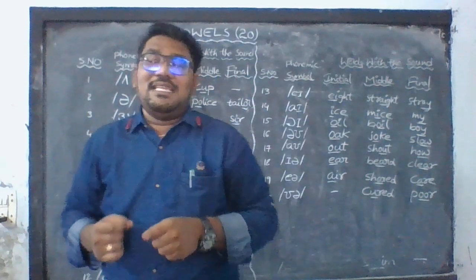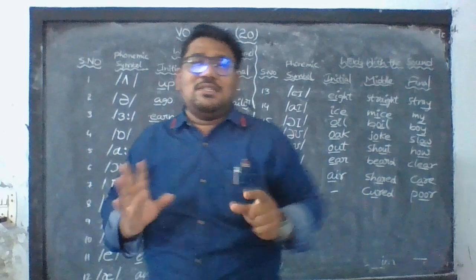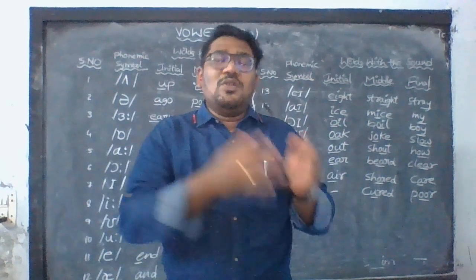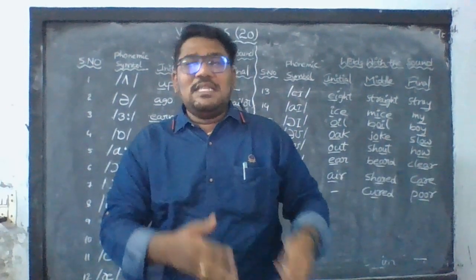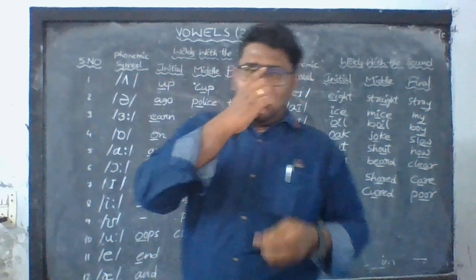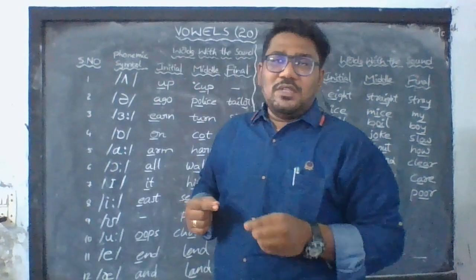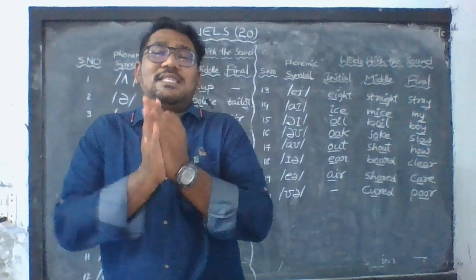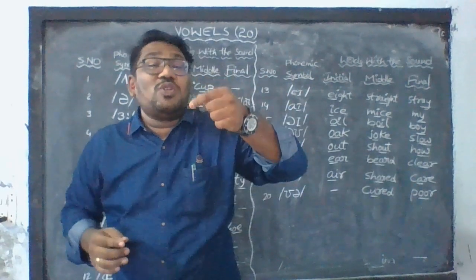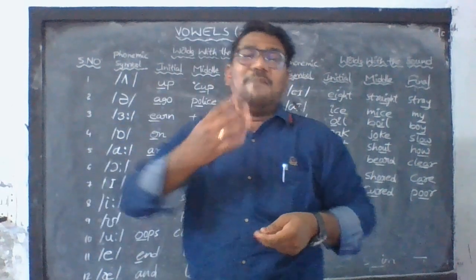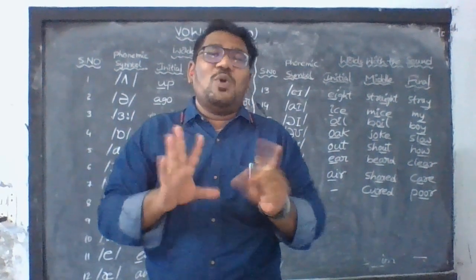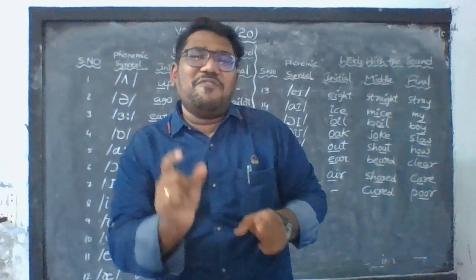So in English there are 20 vowel sounds, which can be divided into 12 pure vowels, also called monophthongs, and 8 glides or diphthongs. Let us see these monophthongs and diphthongs in detail. Monophthongs are also called pure vowels because in producing them the position of the tongue doesn't change. When these pure vowels are uttered, you can observe that the tongue position remains stationary from the beginning to the end.